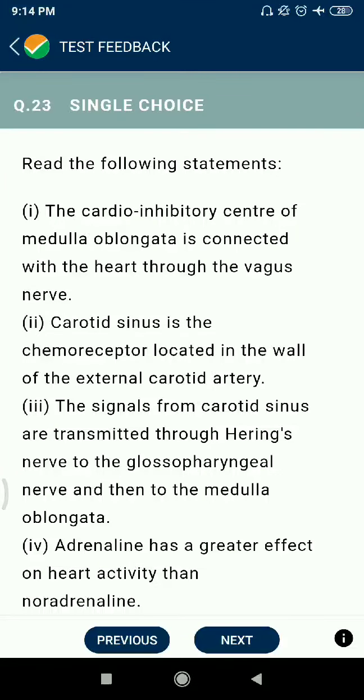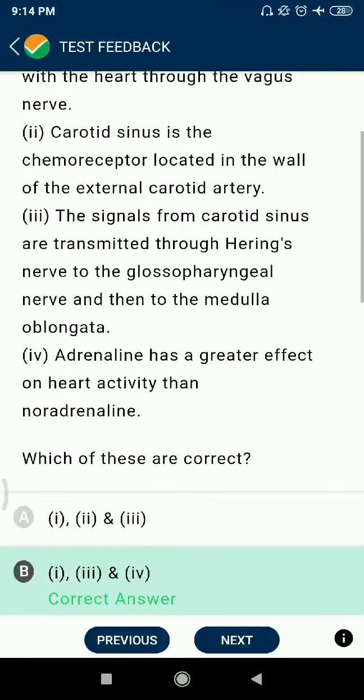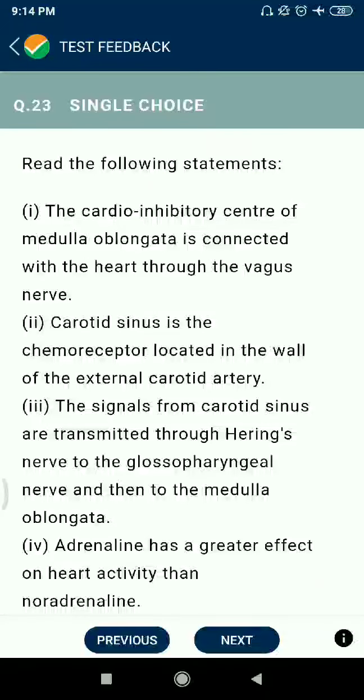क्वेश्चन नंबर 23. करना क्या है, करेक्ट चूज करना है, ओके. The cardio inhibitory center of medulla oblongata is connected with the heart through the vagus nerve. Correct है.